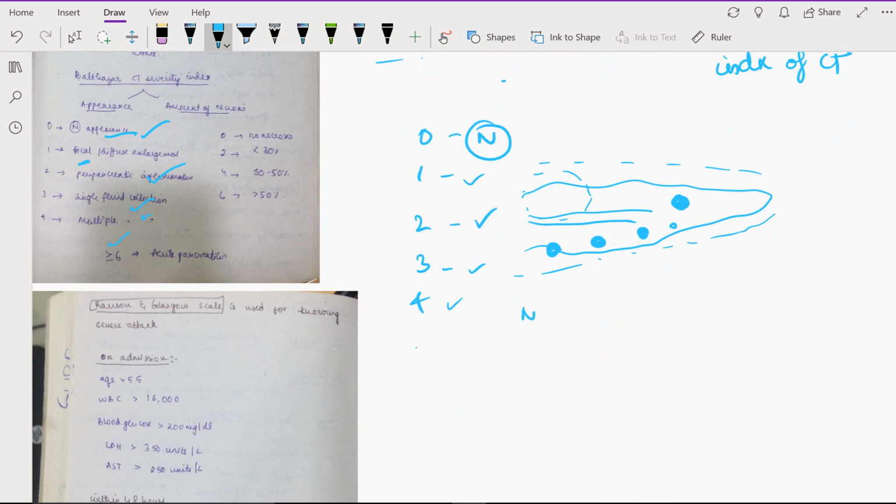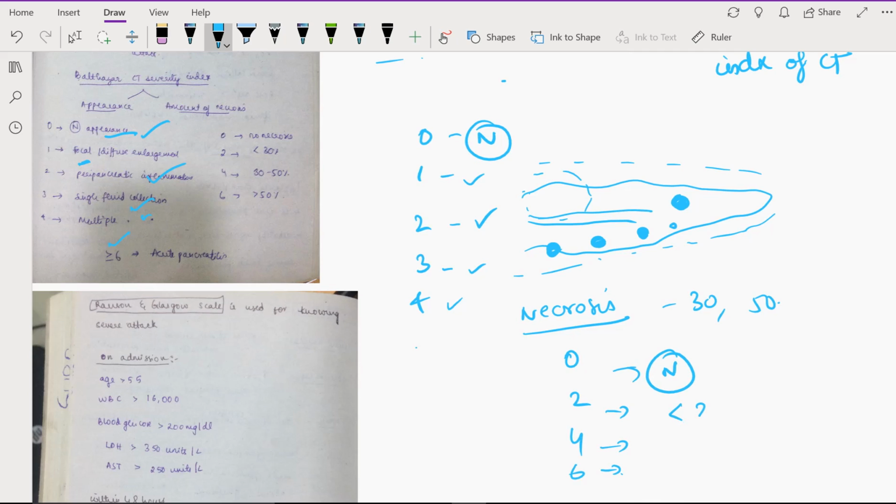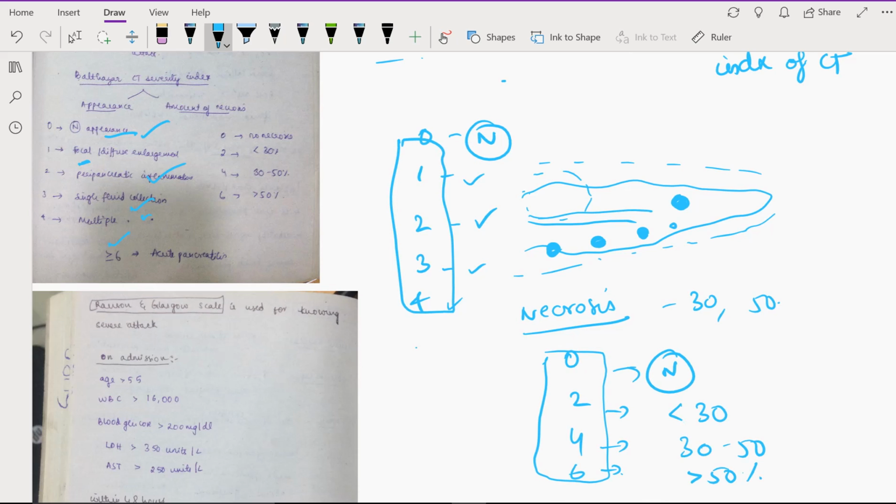And for necrosis, you have to remember just two numbers, 30 and 50. So 0, 2, 4, 6 points, and 0 is normal, that is no necrosis, 2 is less than 30, 4 is 30 to 50, 6 is greater than 50. That's it. Now we're going to add these points, and if the score is more than 6, it implies severe acute pancreatitis, okay.